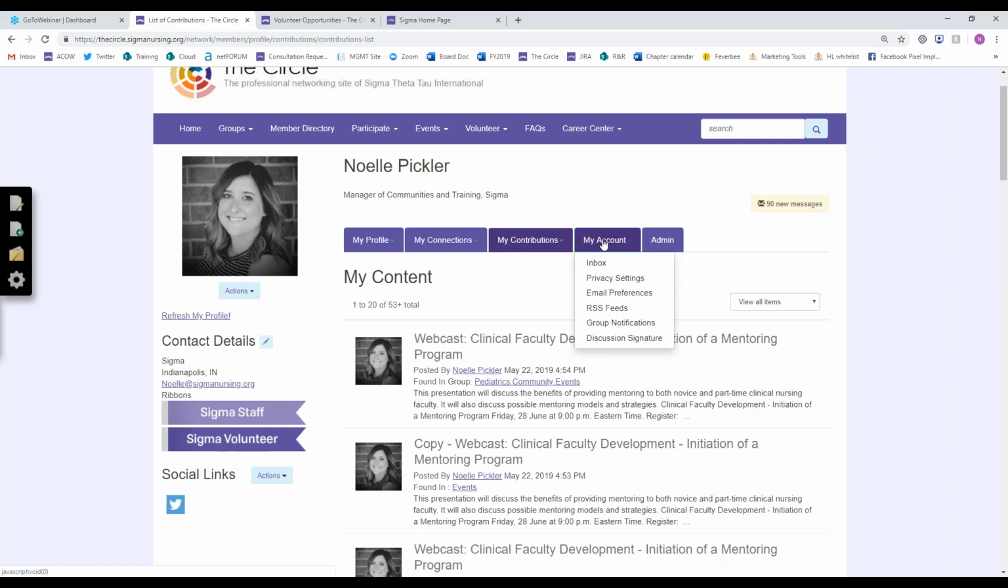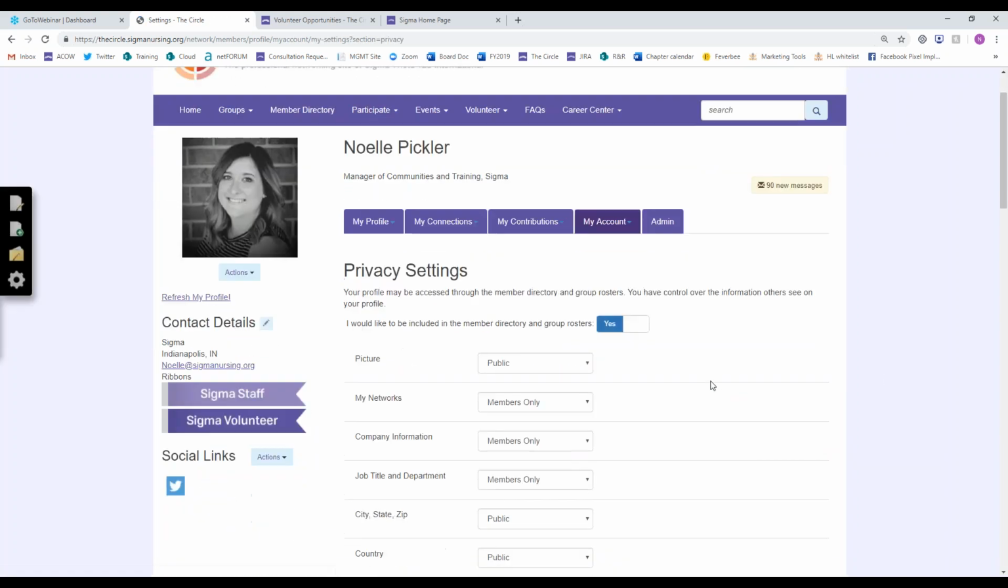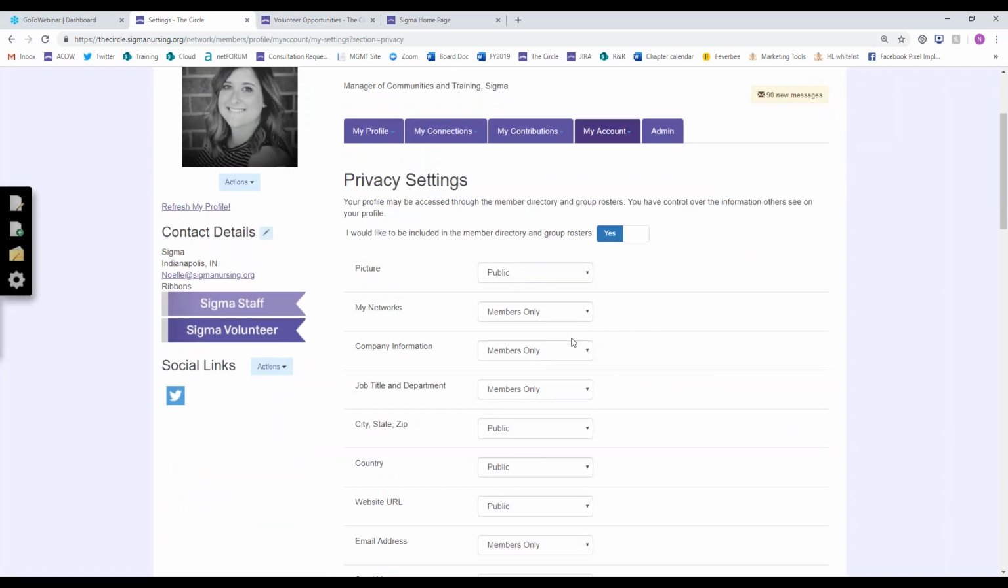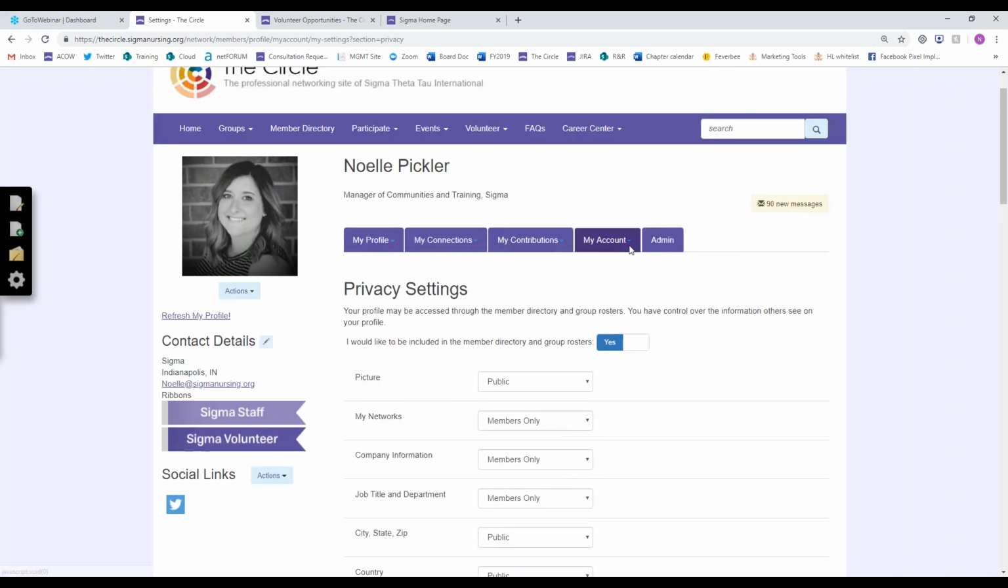Finally, under My Account, this is where you can edit some of your preferences. So under privacy settings, this is a big one. This is where you should come and say, okay, yes, my picture can be public, but my company information should be members only, but my city, state, and zip should be only me. So this is where you can change some of this information about what's displayed about you.